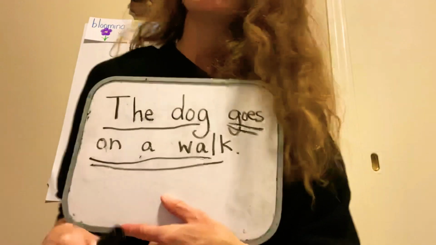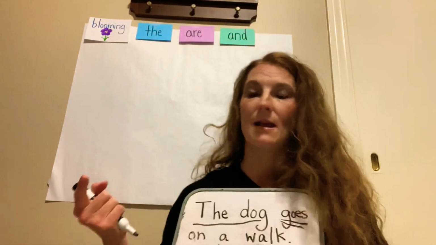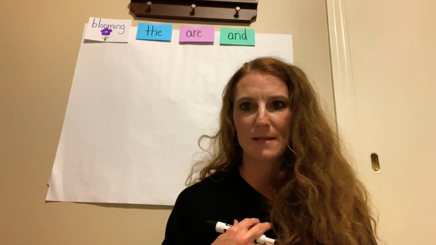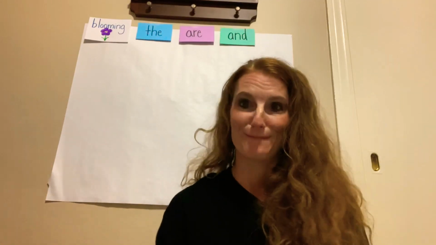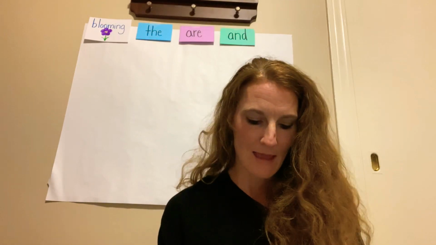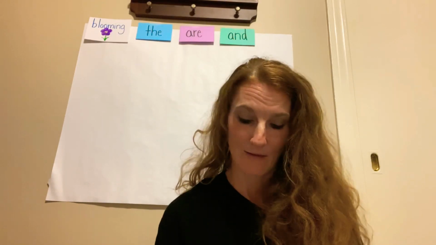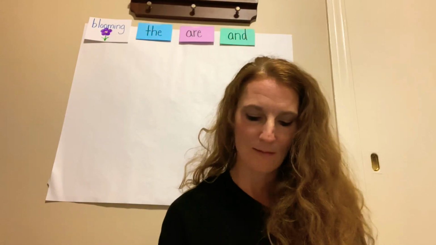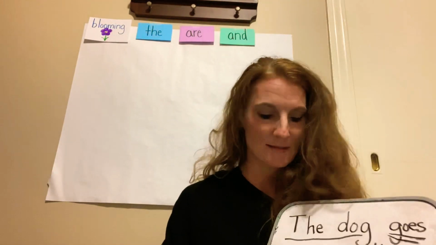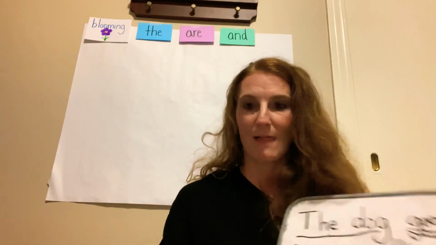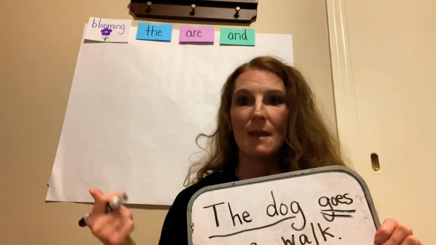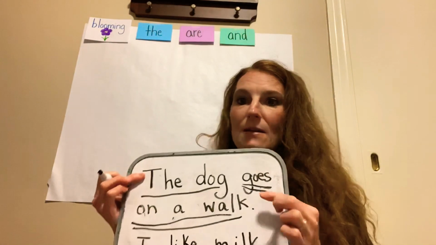When we're writing sentences, we need to have a naming part and a telling part so that our sentence is complete. So if I wanted to talk about myself, I might say, I like milk. So I is the naming part, like milk is the telling part. So this is a complete sentence because it has a naming part, I, and then it has a telling part, like milk. So when we write sentences, we need to make sure we have a naming part and a telling part, a capital letter and a period.